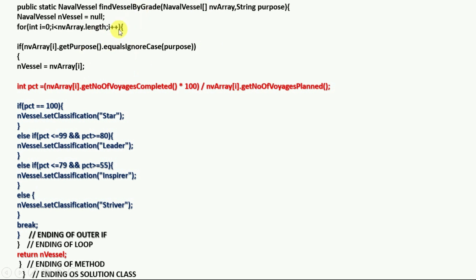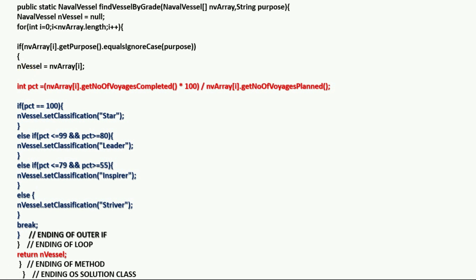The next method says: first initialize the nVessel object variable to null, then create a loop. In this loop we need to implement these conditions. If the purpose attribute from the naval vessel array object equals the purpose parameter, case sensitivity is not mentioned in this question, so we need to ignore case sensitivity. So the equalsIgnoreCase method is used. If this purpose attribute from the array naval vessel object equals the purpose parameter, then store that particular record in the naval vessel variable.